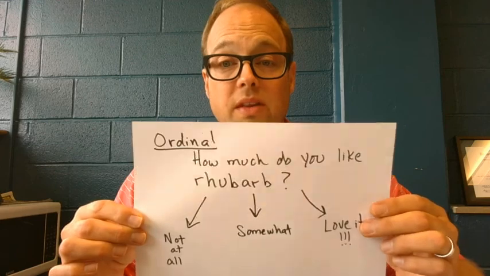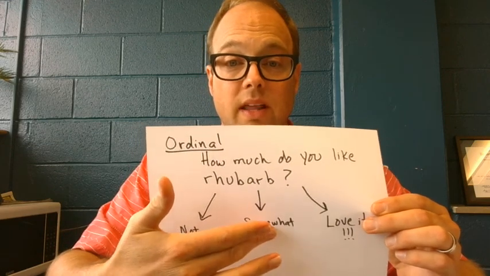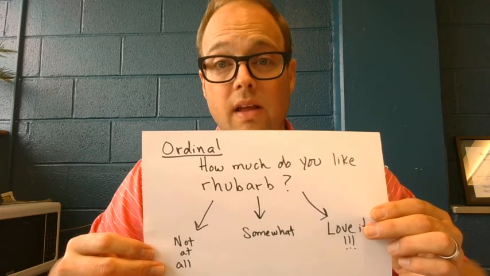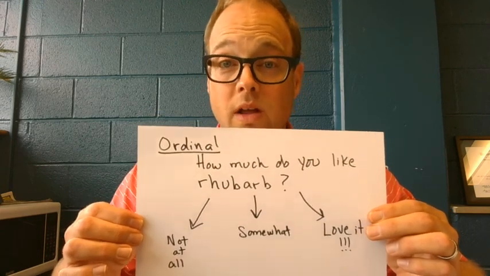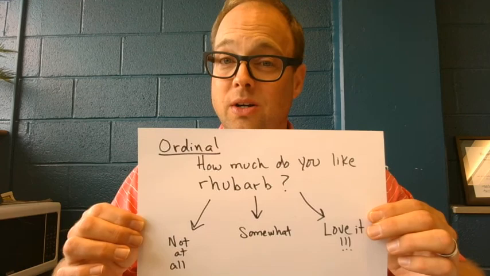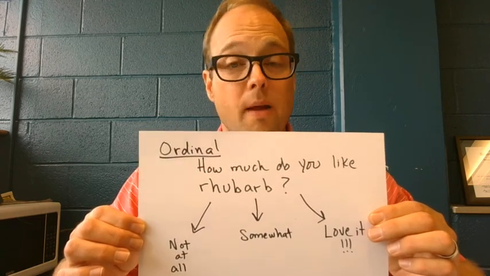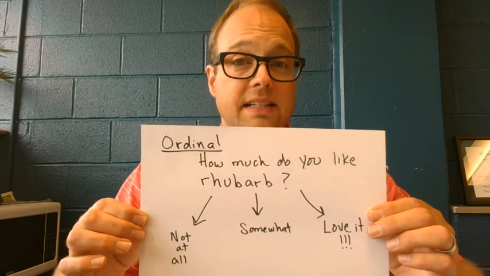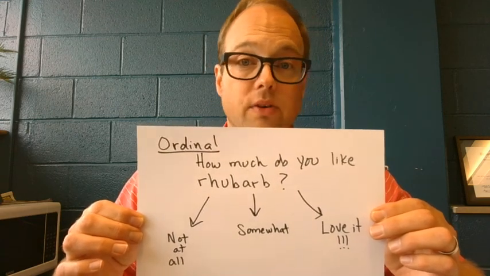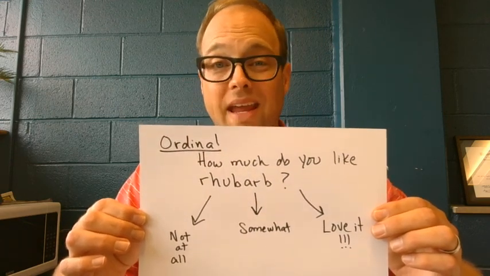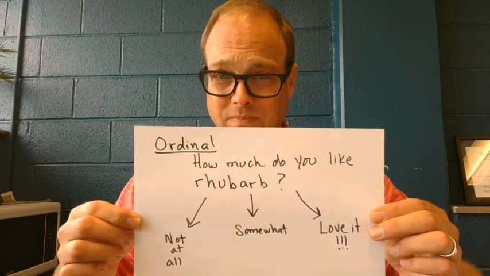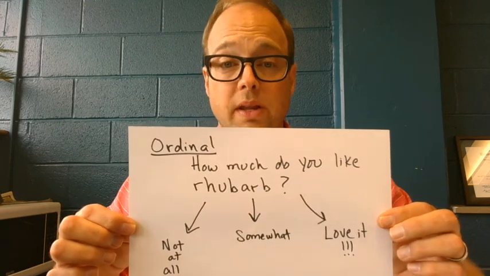likes rhubarb more than somebody that said they only somewhat like rhubarb, and they definitely like rhubarb more than somebody that says they don't like rhubarb at all. So we could rank order these responses in terms of how much somebody likes rhubarb, but that's really all we can do. We can't measure the exact distance between people who say love it versus people who say somewhat, and we can't measure the difference between somewhat versus people who say not at all. So this is ordinal level measurement.